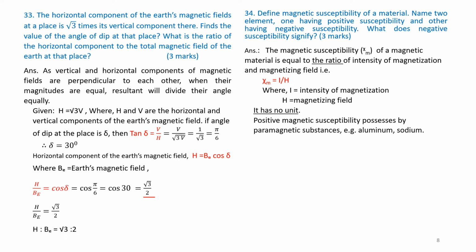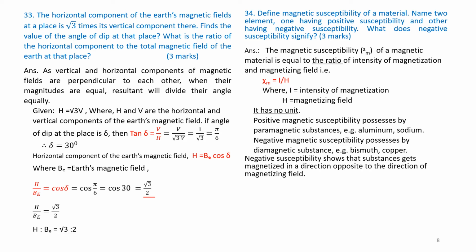Positive magnetic susceptibility is possessed by paramagnetic substances, aluminum and sodium. Negative magnetic susceptibility is possessed by diamagnetic substances, bismuth and copper. Negative susceptibility shows that the substance gets magnetized in a direction opposite to the direction of magnetizing field.